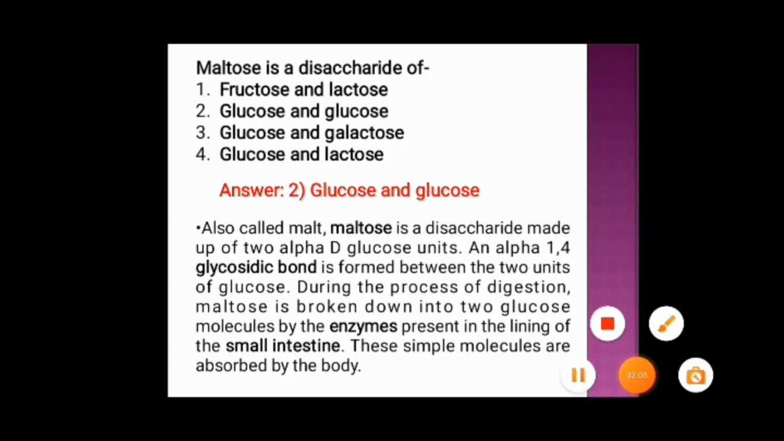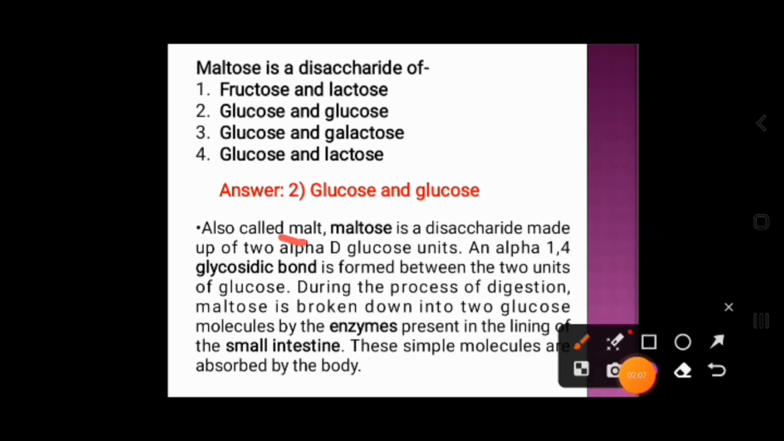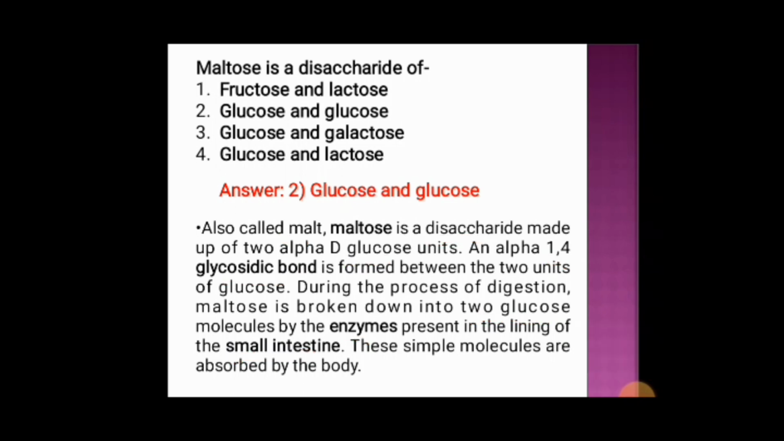Maltose is also known as malt. It is a disaccharide made up of 2 alpha D glucose units, with an alpha 1,4 glycosidic bond formed between the 2 units of glucose. During digestion, maltose is broken down into 2 glucose molecules by the enzyme present in the lining of the small intestine. These simple molecules are absorbed by the body.